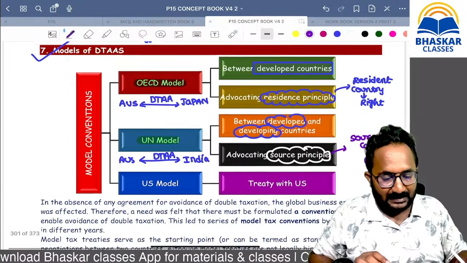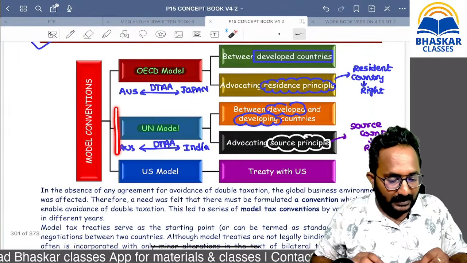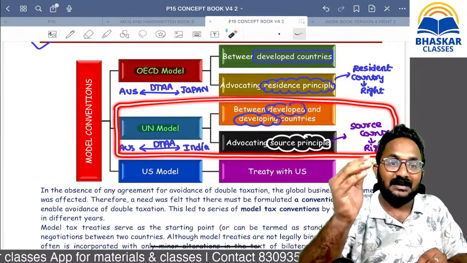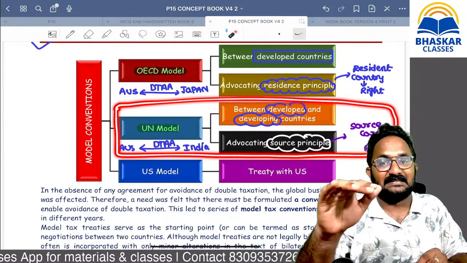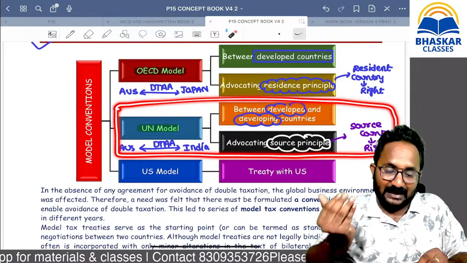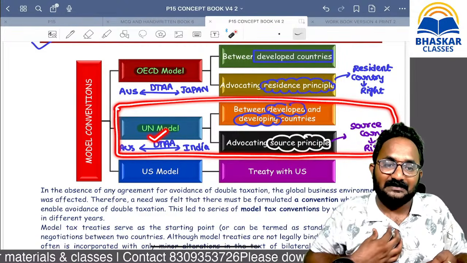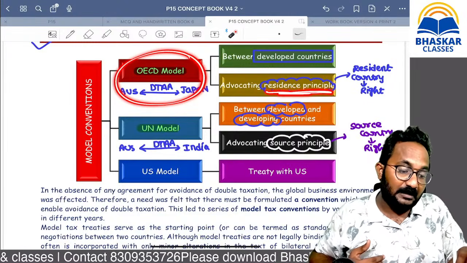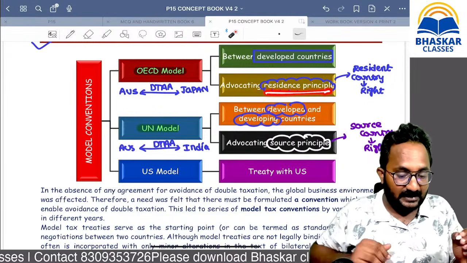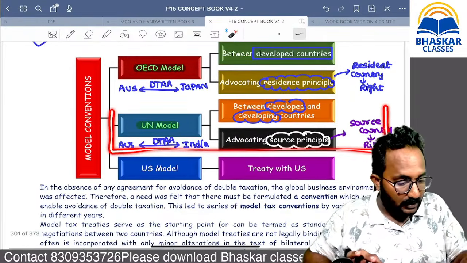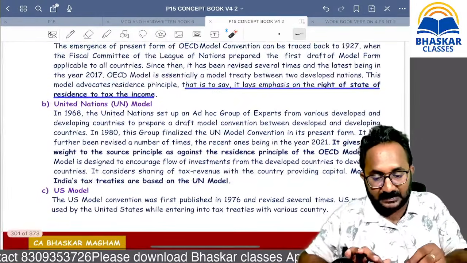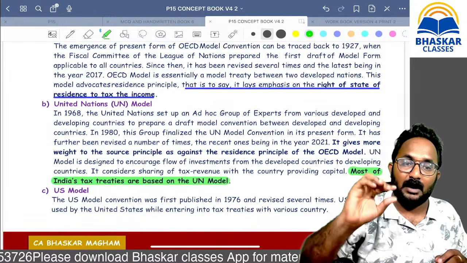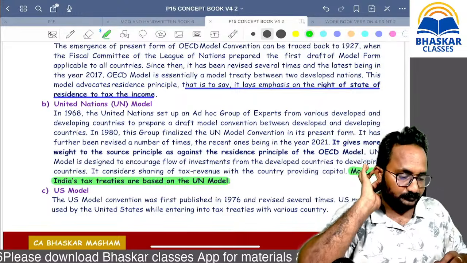So this is what we discussed in the full exemption method. We discussed based on this model only. The resident country will maintain silence, sir. The foreign country will collect the tax. That is as per which model we discussed, ma? UN model. But if you follow the OECD model, which principle does it advocate, ma? Residence principle. That means this is only our model. So that's why the most frequently asked MCQ is: most of the Indian treaties are based on what model, ma? UN model.